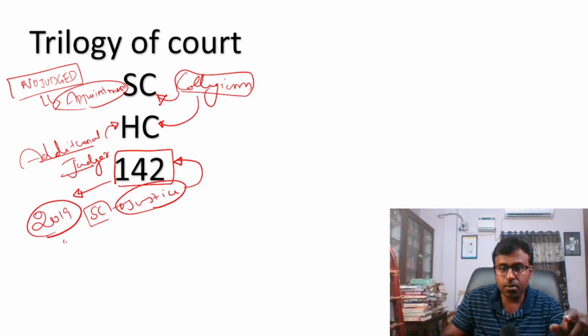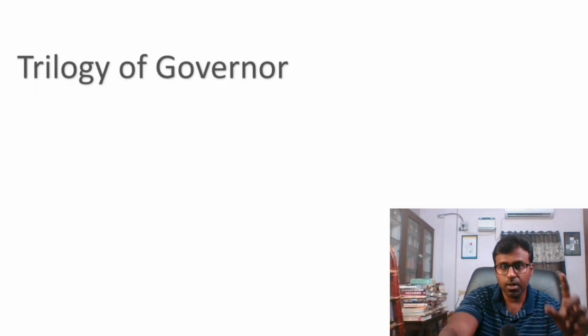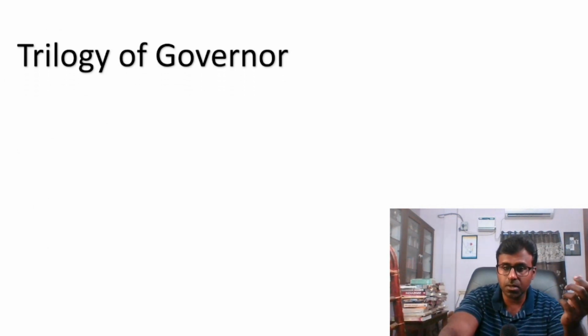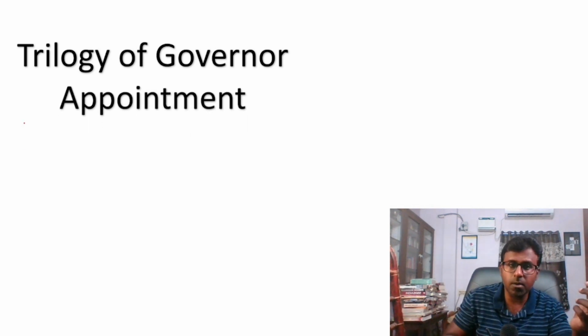This time, look at this question. Appointment, yes. Collegium system, yes. But in this chapter, Article 142, what is that? That also please look at. Trilogy of Governor, this also has been an issue for a very long time. How is the appointment done?